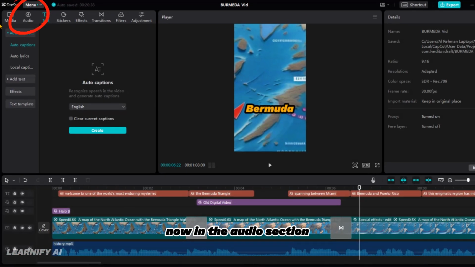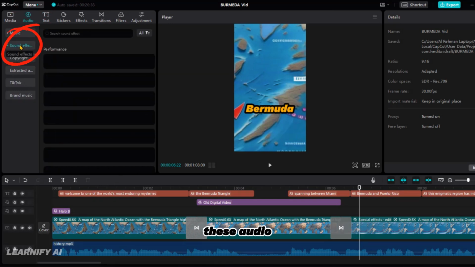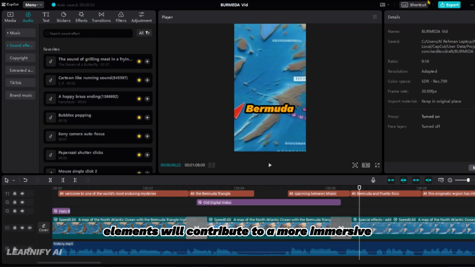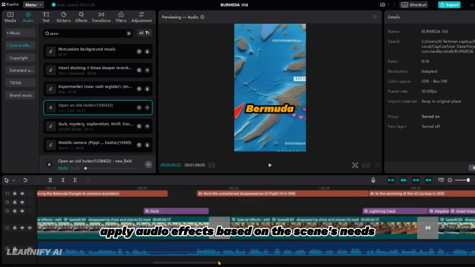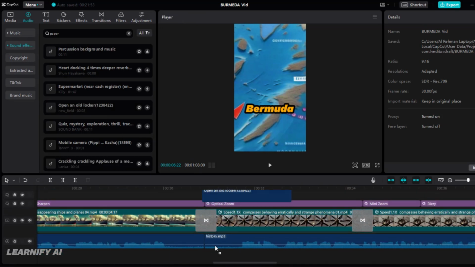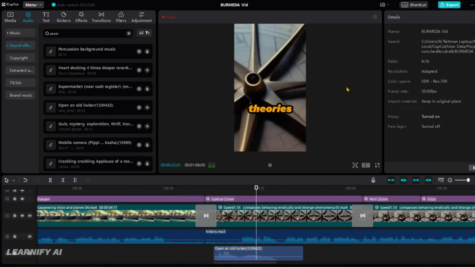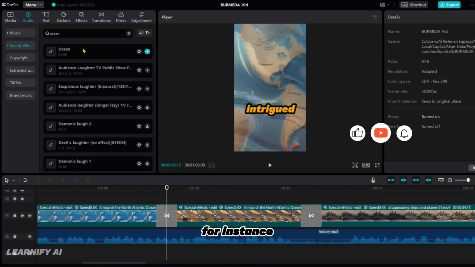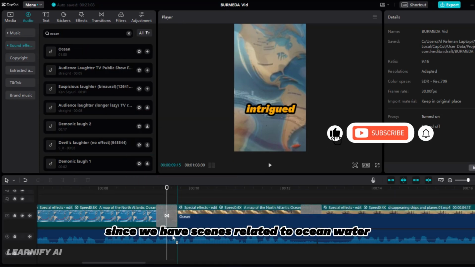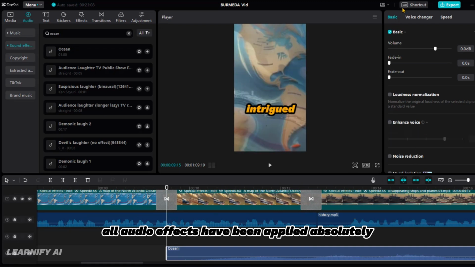Now, in the audio section, select the effects and sounds suitable for our video. These audio elements will contribute to a more immersive and realistic experience. Apply audio effects based on the scene's needs. For instance, I'll apply the ocean effect since we have scenes related to ocean water. All audio effects have been applied.